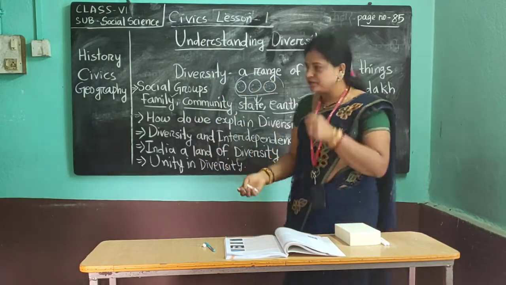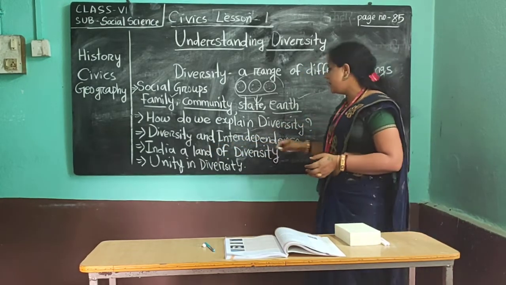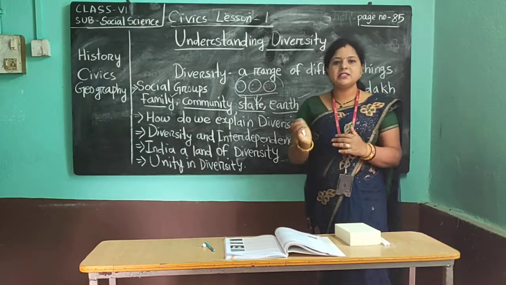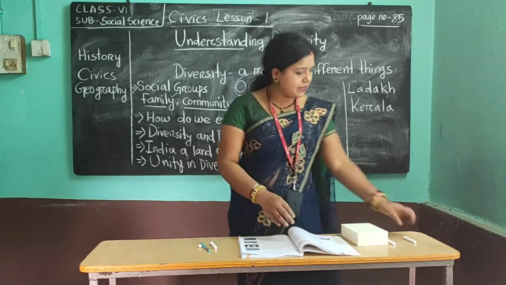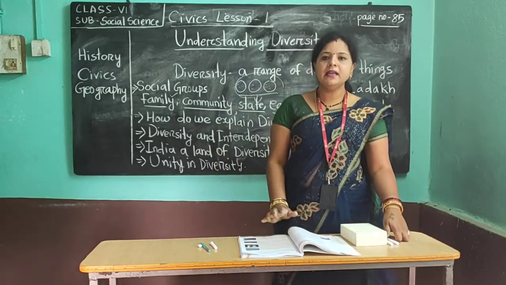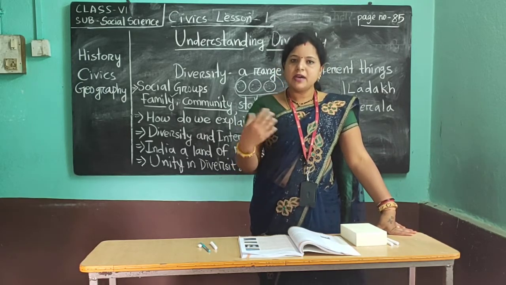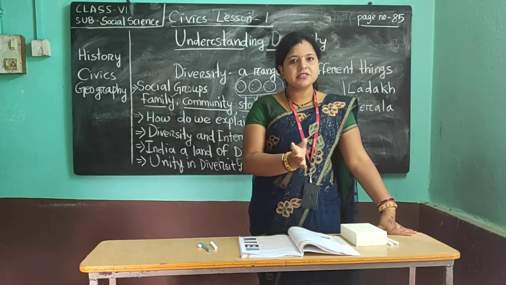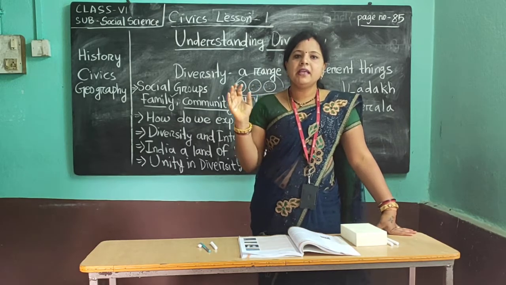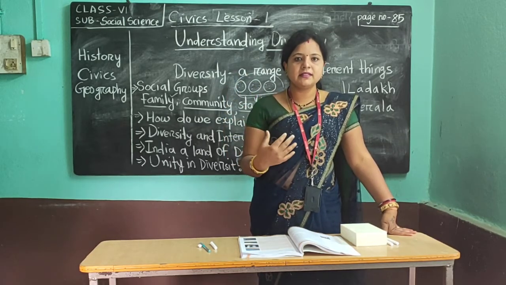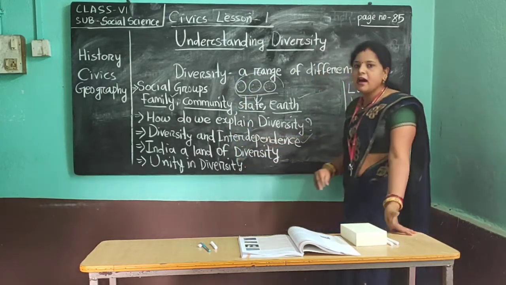Then the third one is what, children? Diversity and interdependence. Interdependence means what? Depending on each other. The first level of interdependence is the family. Yes or no? First we are depending on family members. How are we depending? If you want something, you ask your brother. If your brother or sister wants something, they ask you. So you are interdepending upon each other. In a family, parents do all the things for us, and we also do something for them. So interdependence starts in the family.